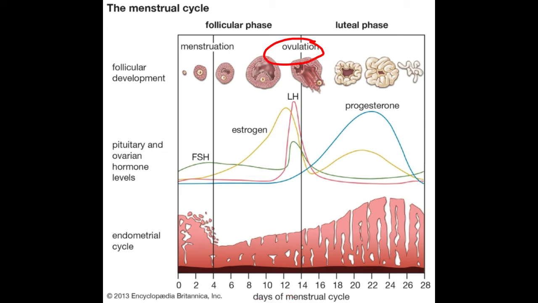The third phase, ovulatory phase, 14th day. The Graafian follicle ruptures and releases the ovum, that is the egg. Increase in endometrial thickness. LH is at its peak.